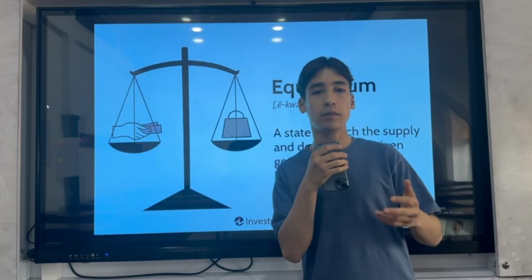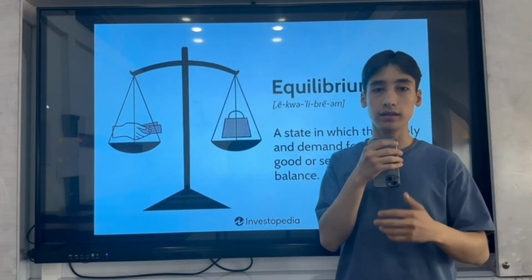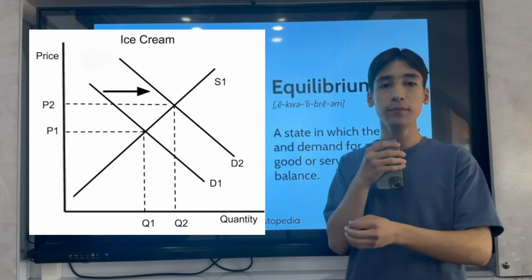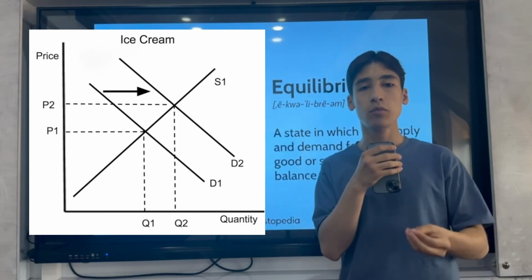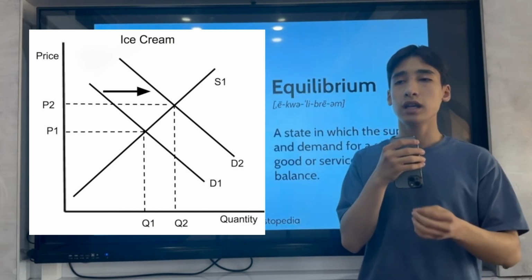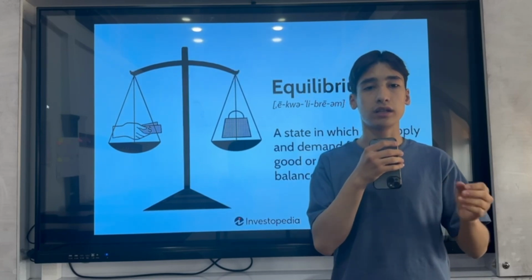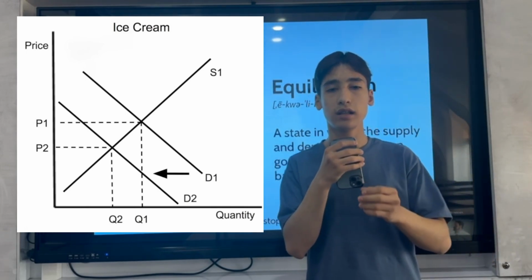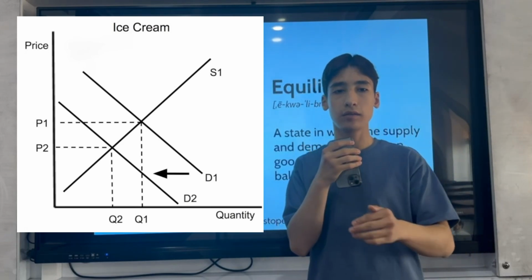Okay, now that we have a supply and demand equilibrium, we can start using it to find out what's going to happen to the price and quantity demanded. As you see in this graph, there is a supply curve and demand curve at equilibrium. For example, if there is some study which says that ice cream makes people smarter, the demand for ice cream will go up because people prefer to be smart. In this case, the price of ice cream as well as quantity will increase. But if there is some other study which says that ice cream makes people dumber, it means that the demand curve will decrease and shift to the left. In this case, the price of ice cream as well as quantity will decrease.